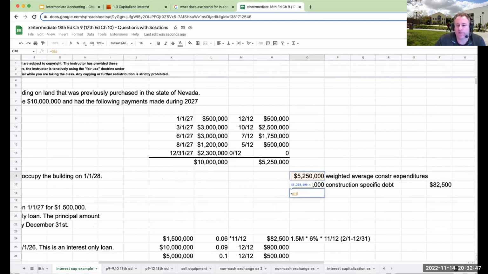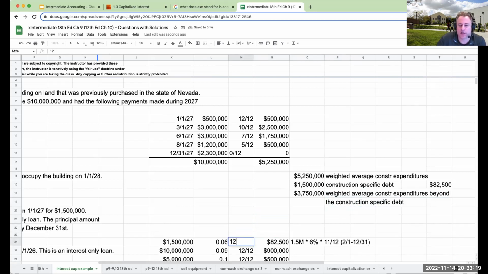So now when I look at this over here, the amount of my weighted average construction expenditures beyond the construction specific debt, and if we look at this over here, this is also now going to be 12/12 or 90,000.